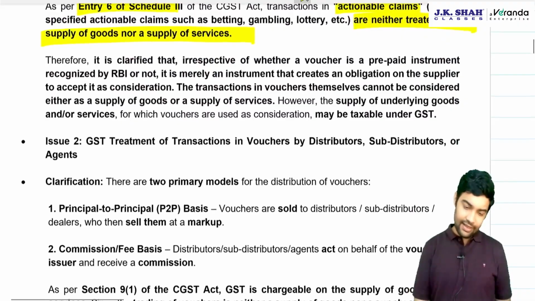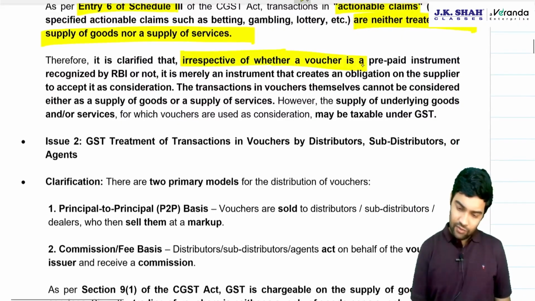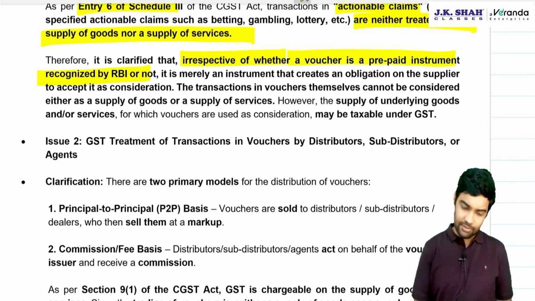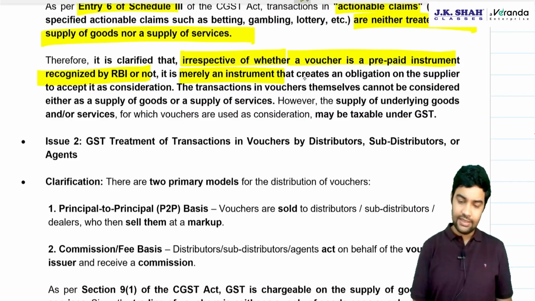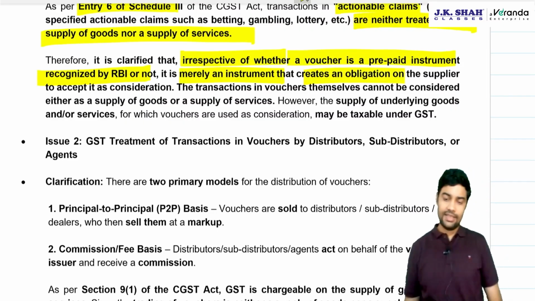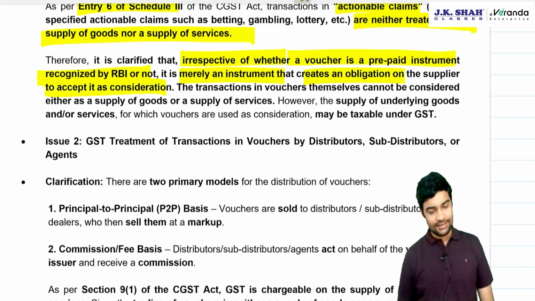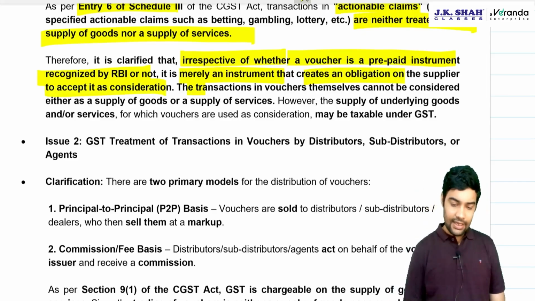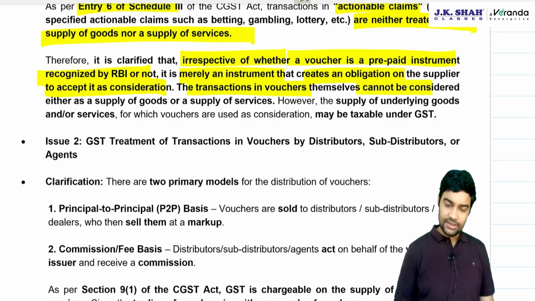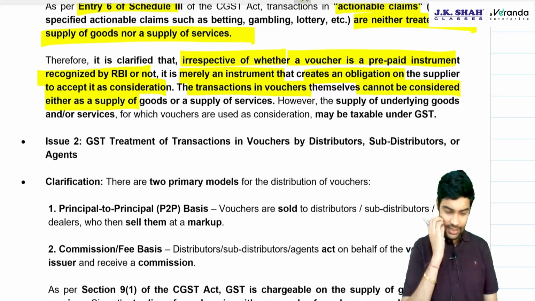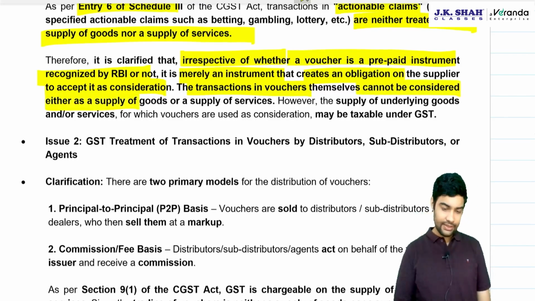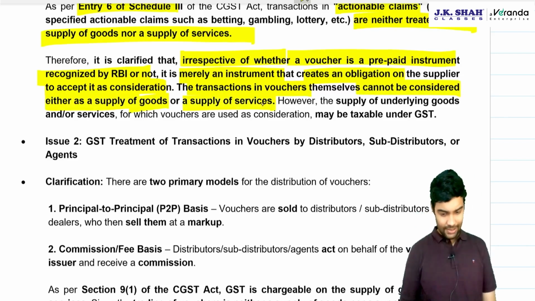Therefore, it is clarified that irrespective of whether a voucher is a PPI recognized by RBI or not, it is merely an instrument that creates an obligation on the supplier to accept it as consideration. The transactions in vouchers themselves cannot be considered as either supply of goods or supply of service.